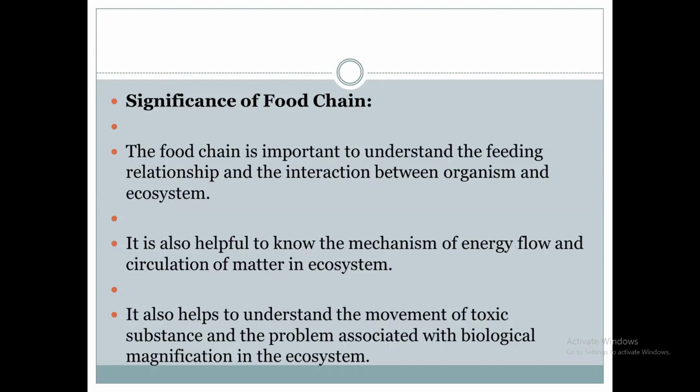This is the significance of the food chain. You can understand the feeding relationship between the various components, various organisms, and also the mechanism of energy flow from one system to another. And you can also understand the movement of toxic substances from one system to another. This is the importance of the food chain. From this food chain, we can understand this concept.